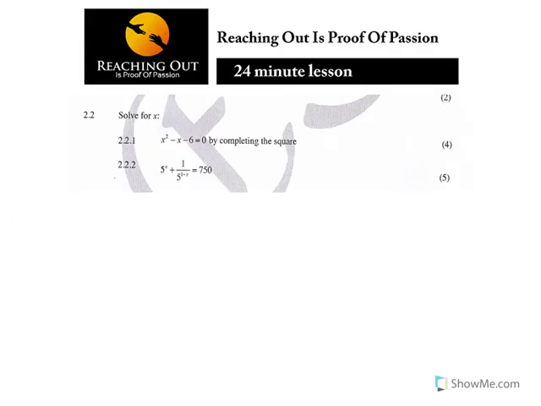Let us move on to question 2.2. In 2.2.1, we are solving for x in the whole of question 2.2, but the first one says, solve for x, that is x squared minus x minus 6, by completing a square. So please don't solve it any other way. You can solve it using the product sum, or the quadratic formula. However, in this case, they are emphasizing you have to solve it by completing a square.